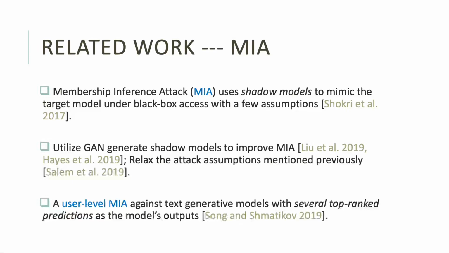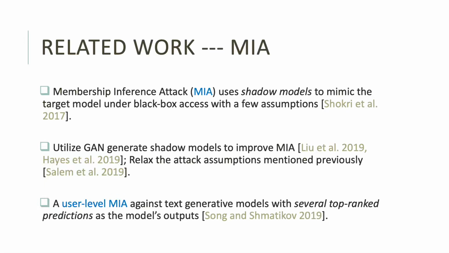Membership inference attack, in short MIA, was first introduced by Shokri et al. It can infer whether a record was once used to train a target model or not under black box access. The reason is that there's always an overfitting issue within an ML model. The model will behave better in predicting a record it knows than a record it has never seen. The MIA aims to learn this kind of different behavior to distinguish the record-level membership.